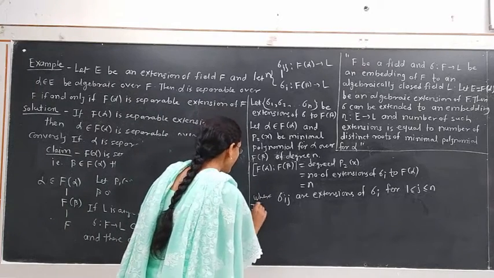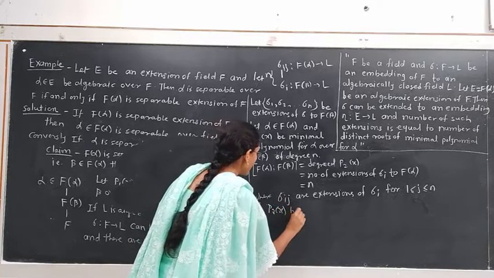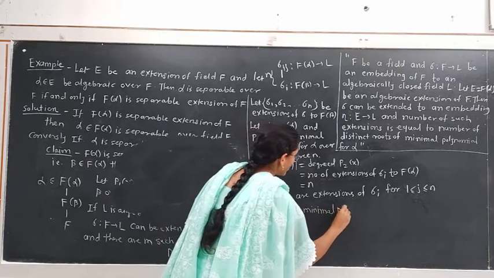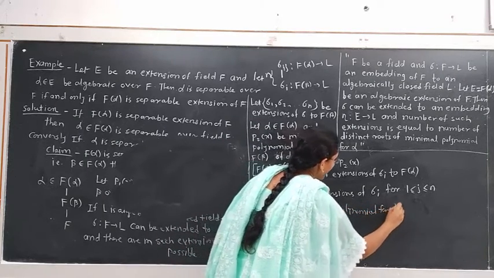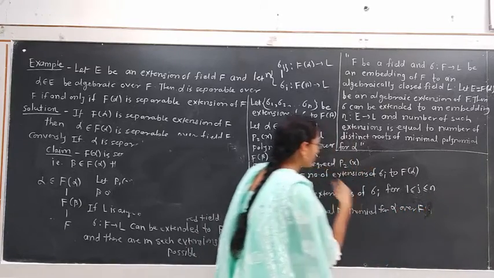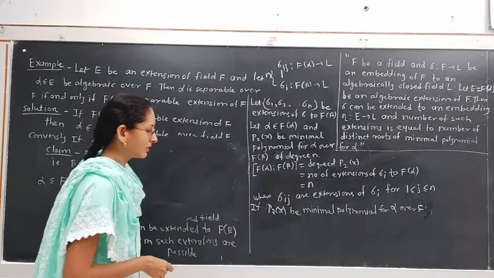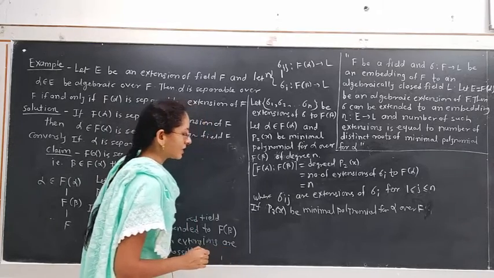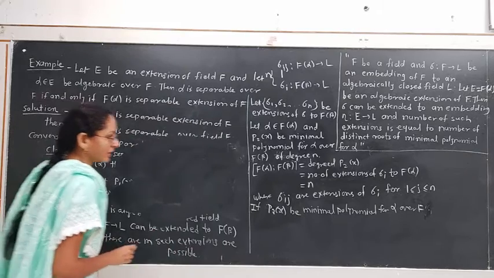Again, if we consider P3(x) to be the minimal polynomial for alpha over F, then what will be the degree of the extension of F(alpha) over F?